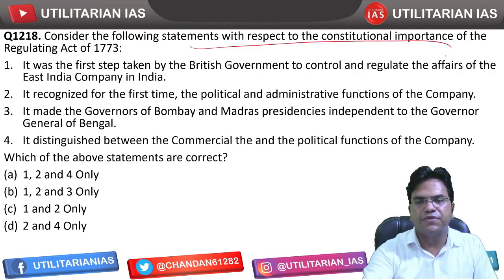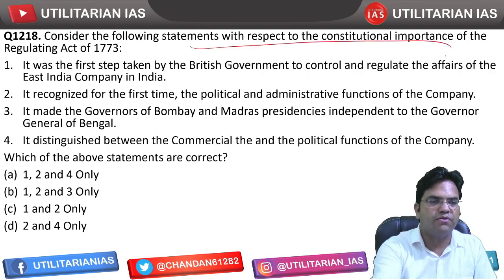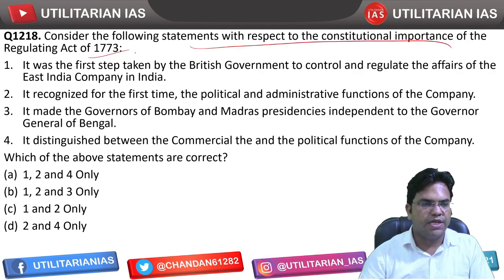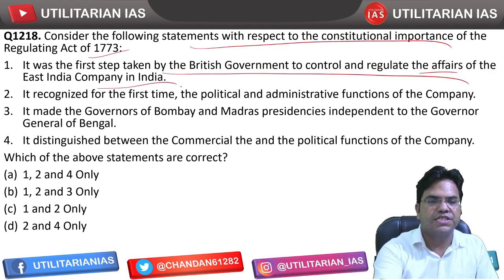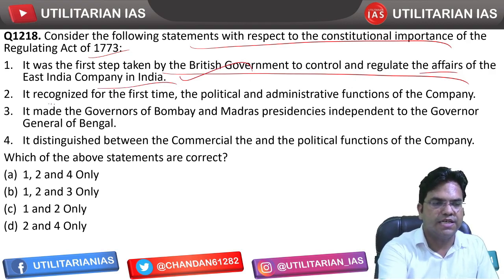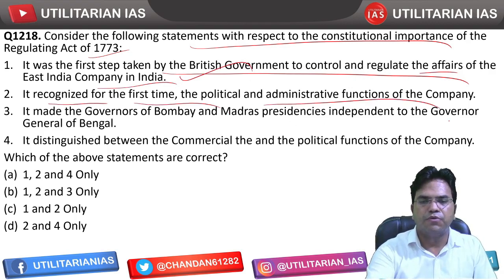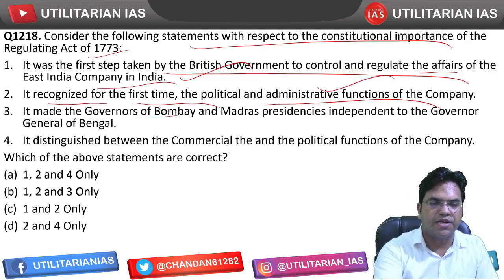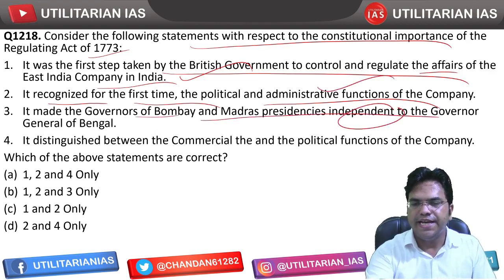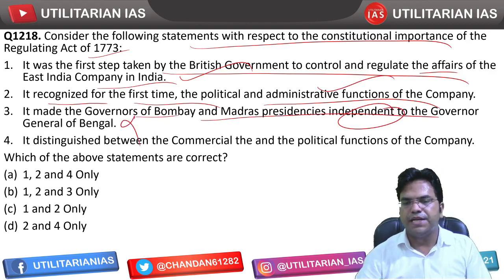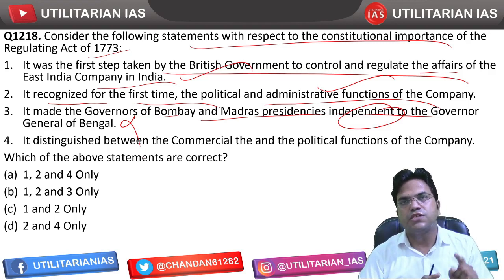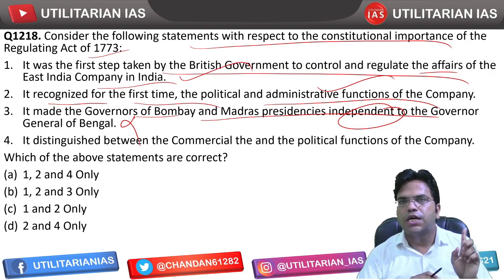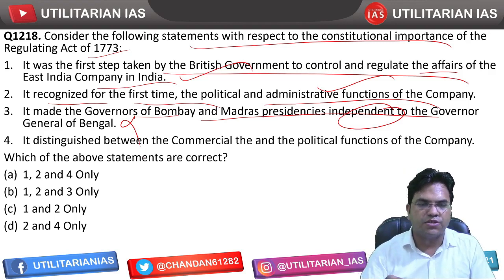Consider the following statements with reference to the constitutional importance of the Regulating Act of 1773. It was the first step taken by the British government to control and regulate the affairs of the East India Company in India. That's correct. It recognized for the first time the political and administrative functions of the company. That's correct. It made the governors of Bombay and Madras presidency independent. No, it did not make them independent. It made the Governor of Madras and Bombay presidency subordinate to the Calcutta presidency. So that's incorrect.